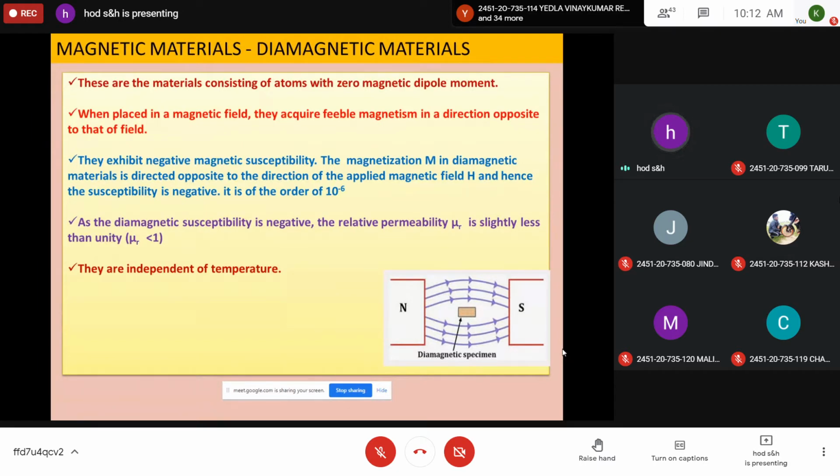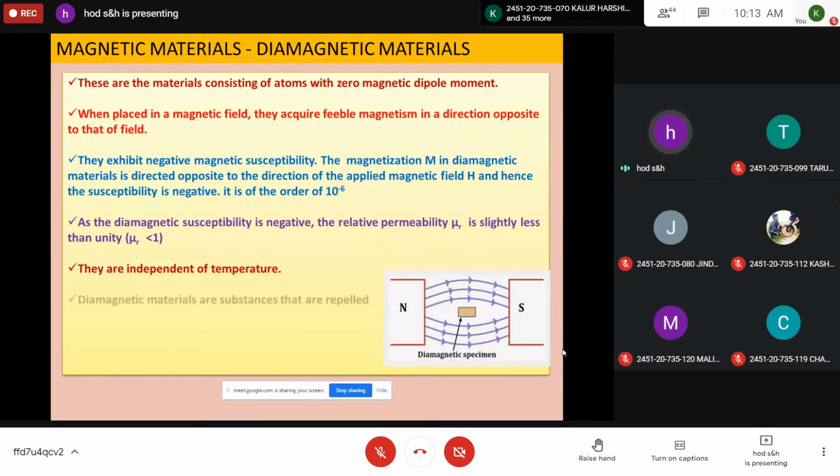So they exhibit negative magnetic susceptibility, which is of the order of 10 to the power of -6. And this susceptibility is independent of temperature and external field. Even though a diamagnetic substance is subjected to an external magnetic field, it will not behave as a magnet. Even though the temperature rises, there is no dipole alignment in the direction of the field. So it is independent of temperature as well as the applied magnetic field. These materials are diamagnetic materials: bismuth, hydrogen, sodium chloride, copper. All these are examples of diamagnetic material.